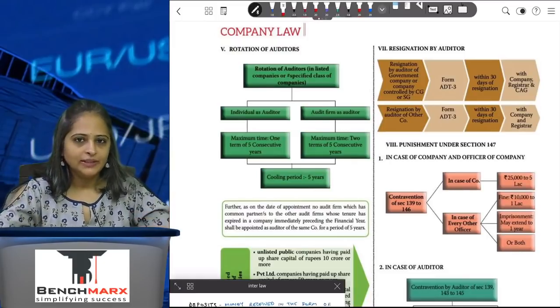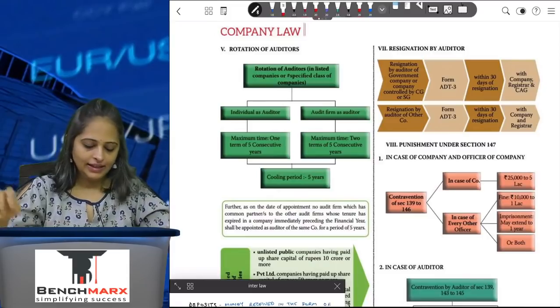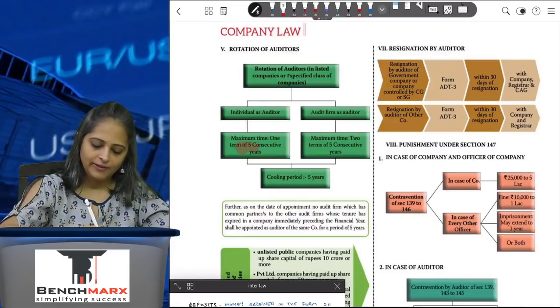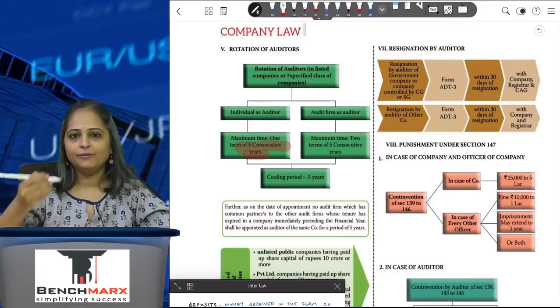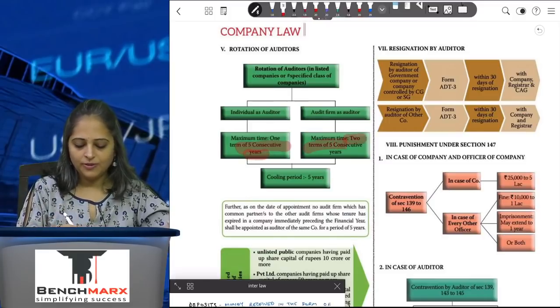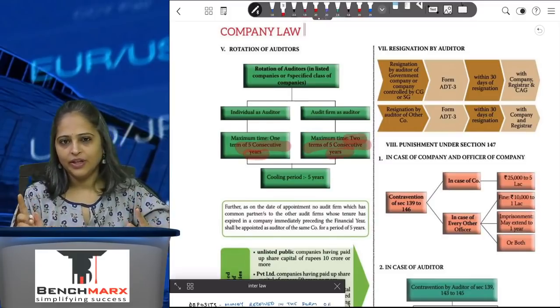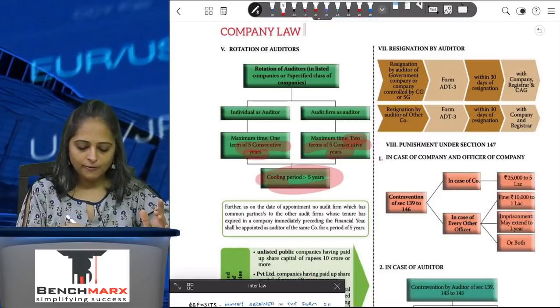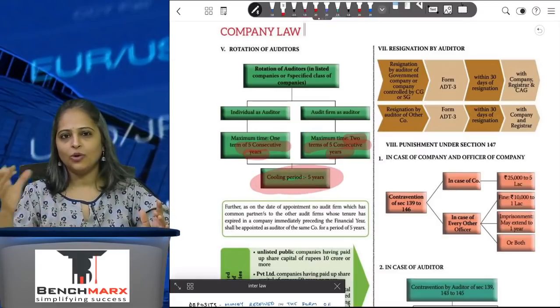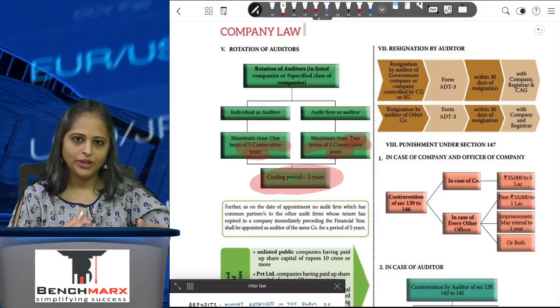If the auditor is an individual, then he can hold office for a maximum of 5 consecutive years. If he is a firm, he can hold 2 terms of 5 consecutive years, that is a period of 10 years. Then there is a cooling period of 5 years, which means for 5 years the same audit firm or the same auditor will not be appointed.